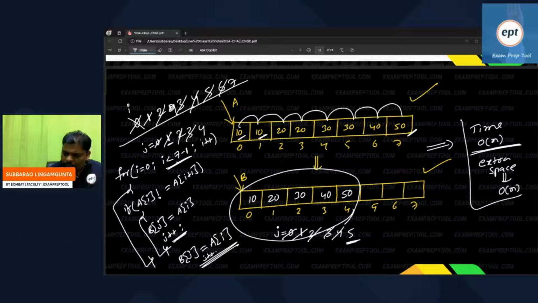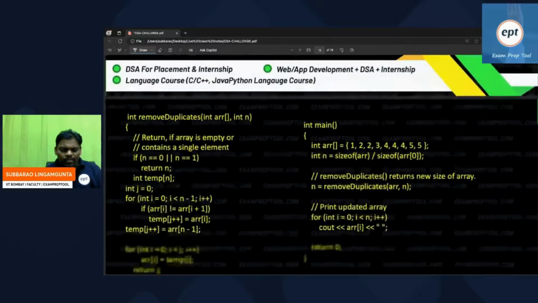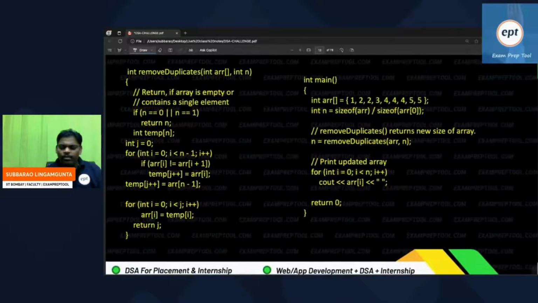This is the one algorithm. So time complexity: one scan, because the array is already sorted. So I think that is the answer for this. Now if anyone says, sir, I need the program, you can see this program.